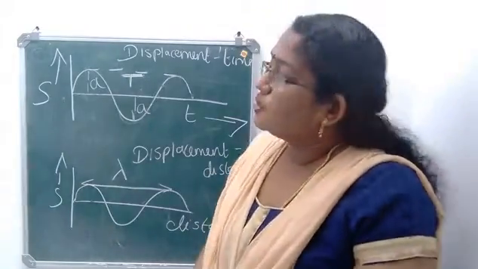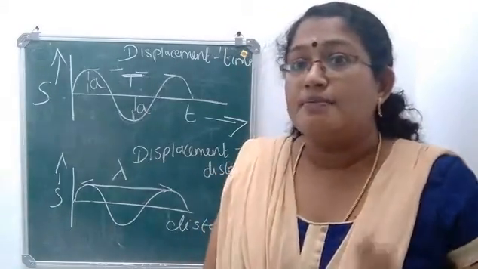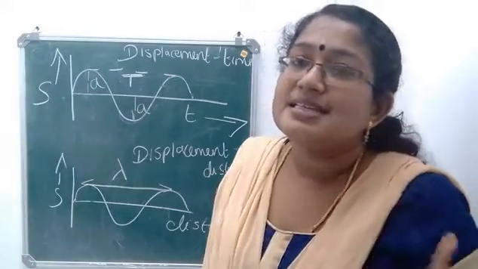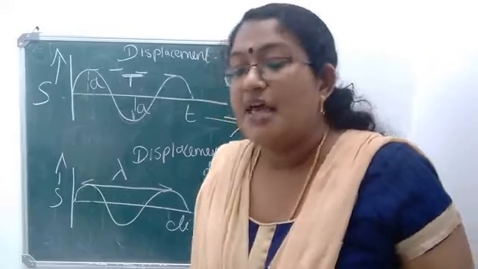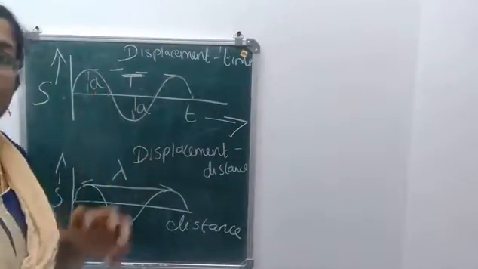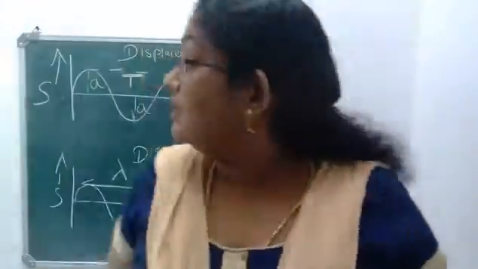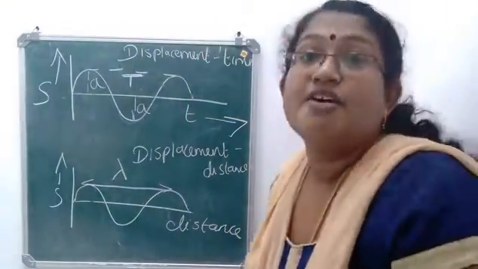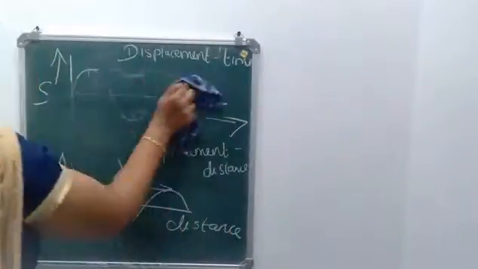Okay. So these two diagrams are very important. Please keep this in mind. Which are they? First one is the displacement time graph. From the displacement time graph, you will be getting the time period, and from the distance displacement graph, you will be getting the wavelength. So please keep this in mind.